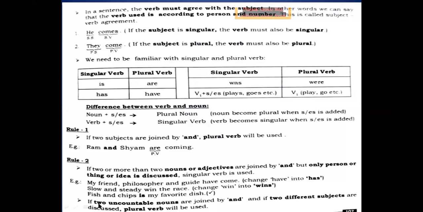Now see, students, this have is actually wrong here. We shouldn't use have here, we should use has. The solution is given along with the sentence. Why is it so? Because it is my friend who is philosopher as well as guide. Means both the qualities or both the positions have been held by the friend.